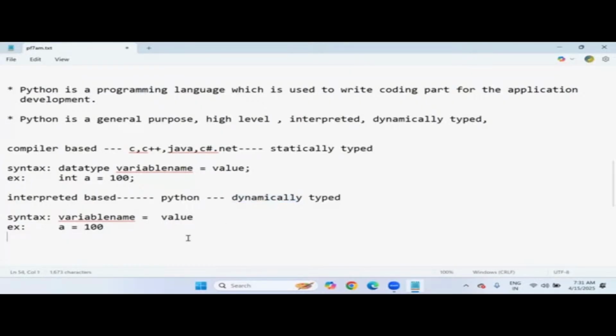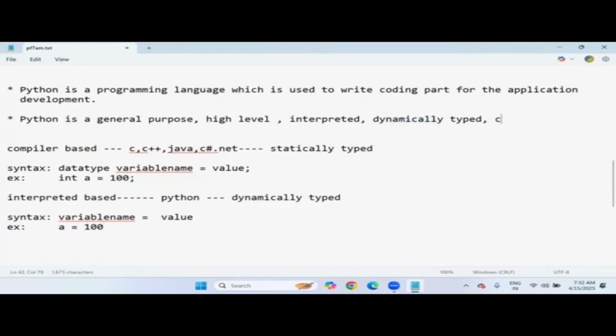But the most important point I want to tell you: just because we are not going to decide the data type explicitly from our side, it doesn't mean Python does not have data types. It has a lot of data types like integer, float, bool, complex. It even has a lot of data structures like string, list, tuple, and many more. The only thing is, just because Python is a dynamically typed language, we are not going to decide the data type explicitly from our side. Python only will decide. So it's a dynamically typed language.